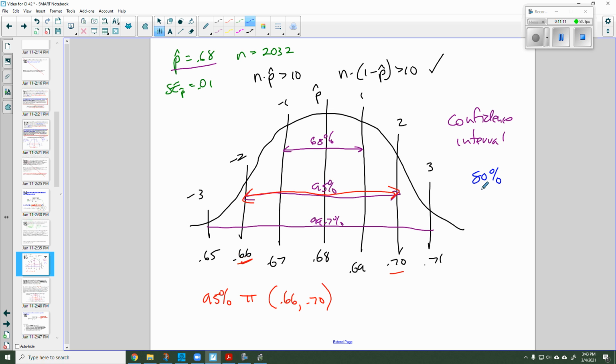Okay, now I'm saying less confident than 95%, but more confident than 68%. So an 80% confidence level is going to be somewhere in here, between 1 and 2 standard deviations away from the mean. I want to be 80% confident that my value of pi is between two values, and I don't know what those values are, so I have to figure them out.